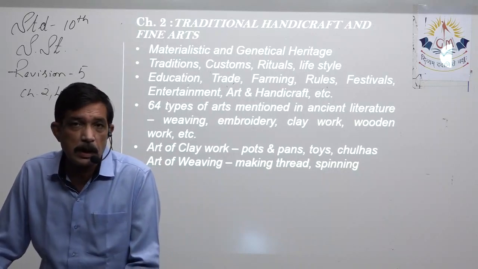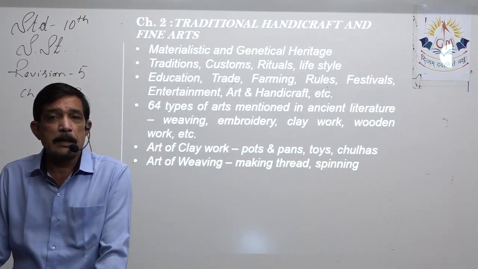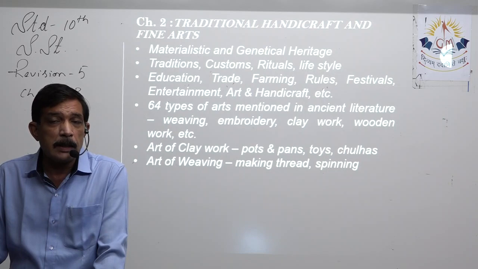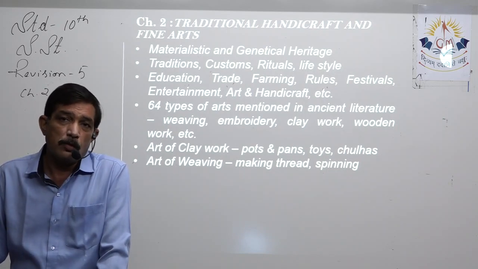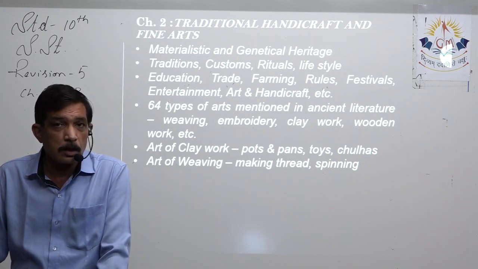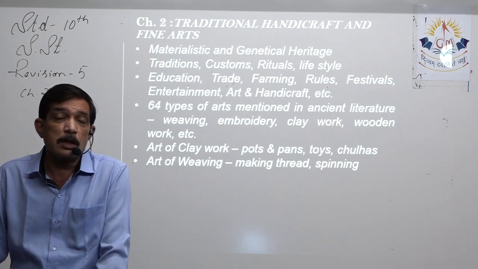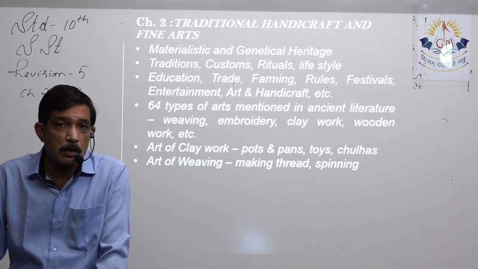For example, if we take education, right, it has certainly evolved and it has become better over the time period. Same way trade, the way we used to trade earlier, the barter system was in use, where things were exchanged because money simply was not there.